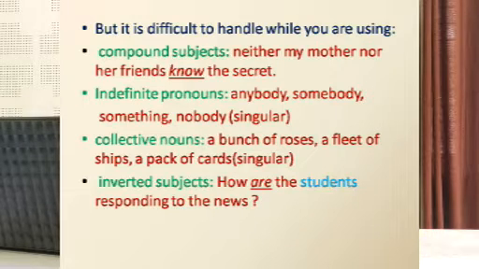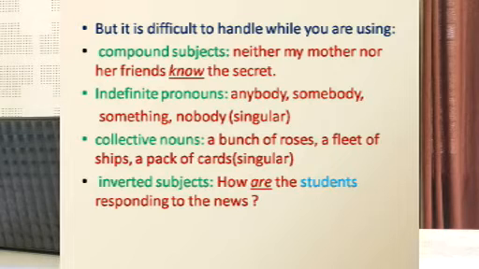So a compound sentence, or rather compound subjects coming together, like neither or nor, with two subjects or two nouns, like neither my mother nor her friends know the secret. So we have got two subjects, one is mother and the second one is friends.